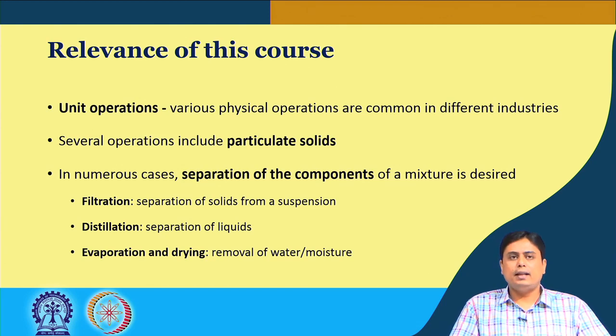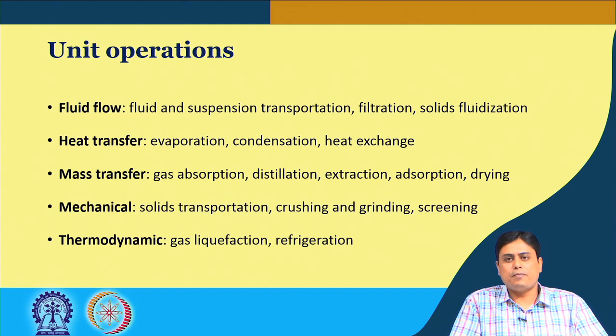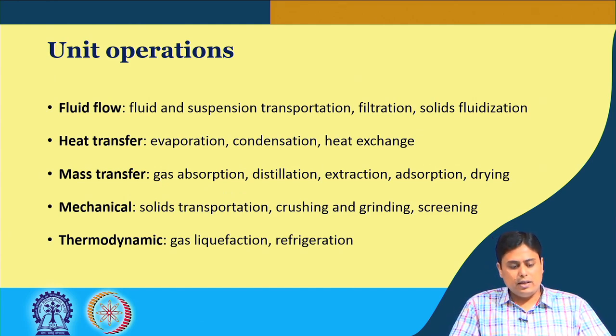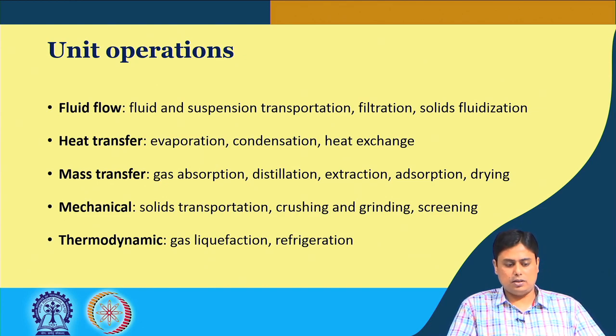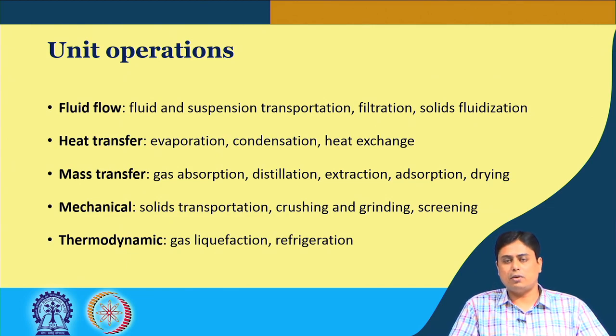Now, based on the underlying processes, these unit operations are broadly categorized into key features like fluid flow phenomena, heat transfer processes, mass transfer processes, mechanical processes and some thermodynamic processes. Any typical industry will involve one or more of these processes.